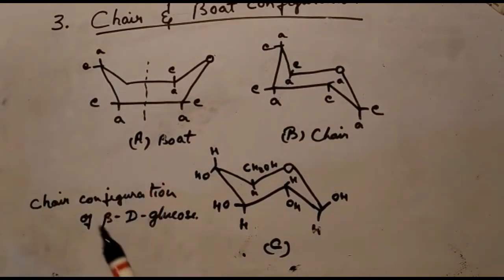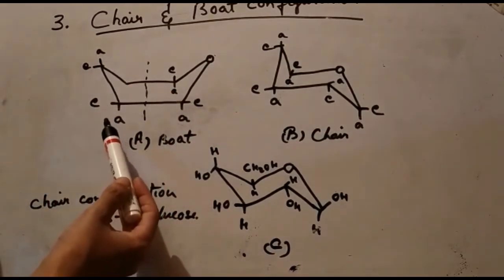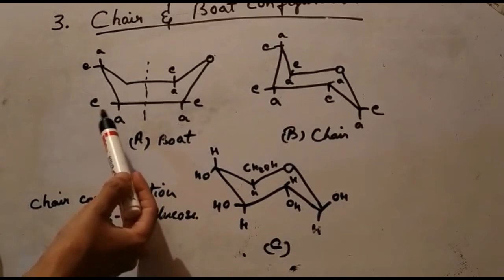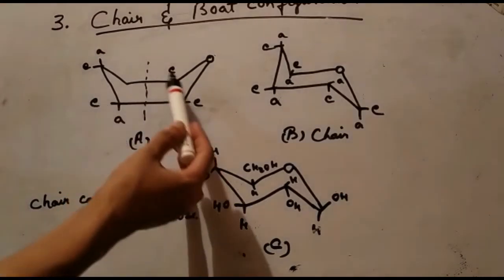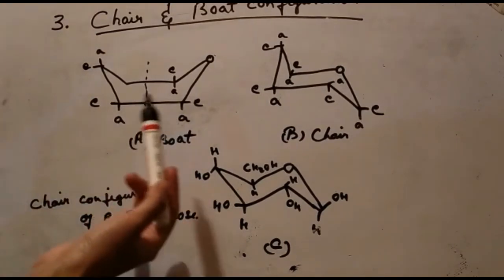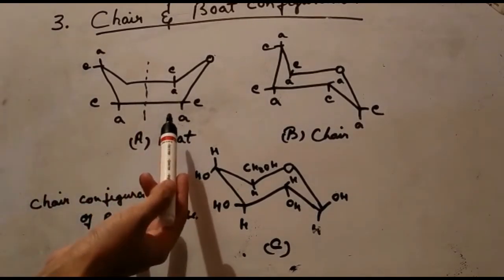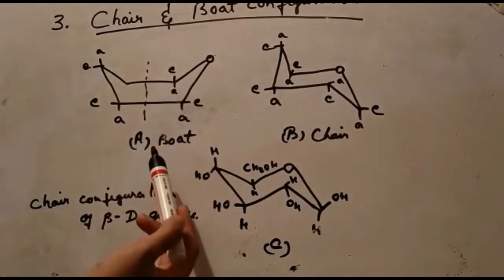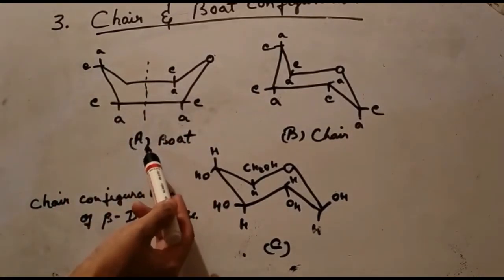And in the boat form, there is a considerable steric hindrance between the various groups attached to the carbon atoms of the ring, and therefore the boat form is less favorable energetically.